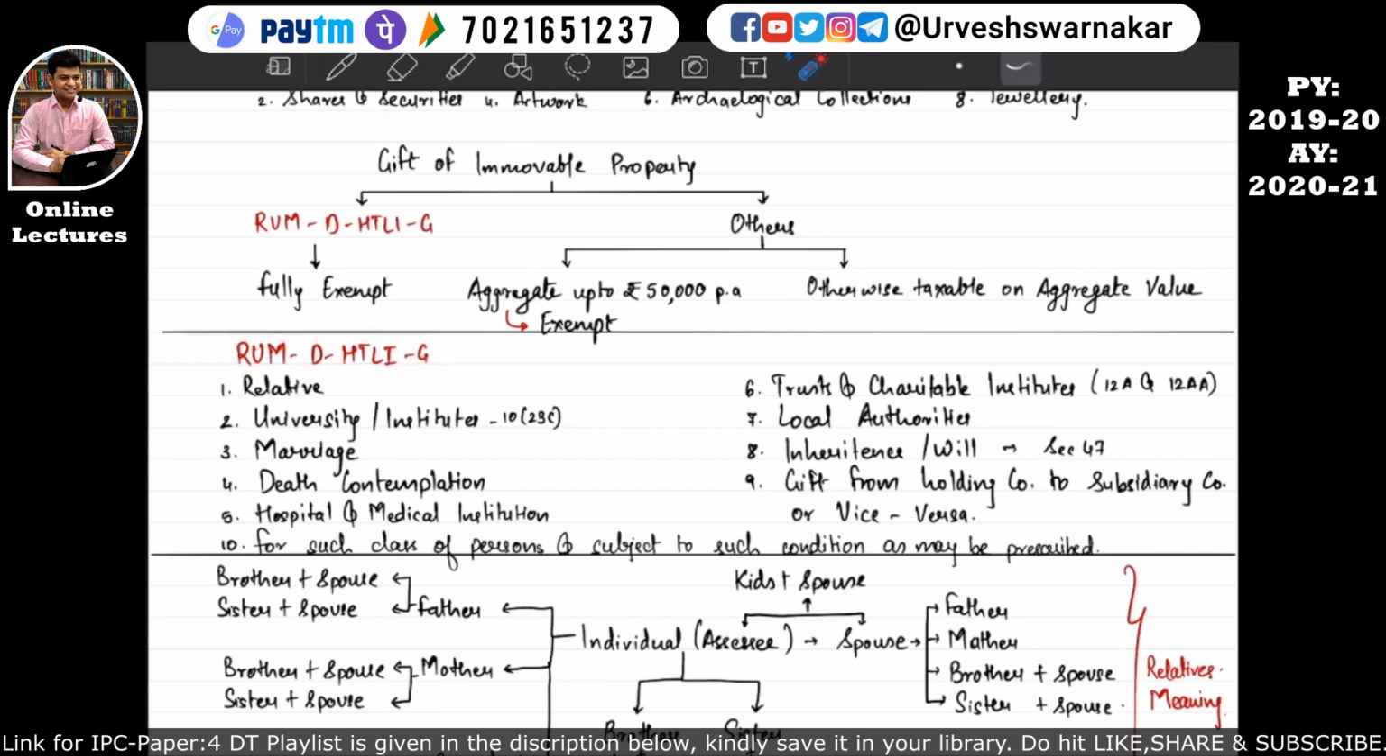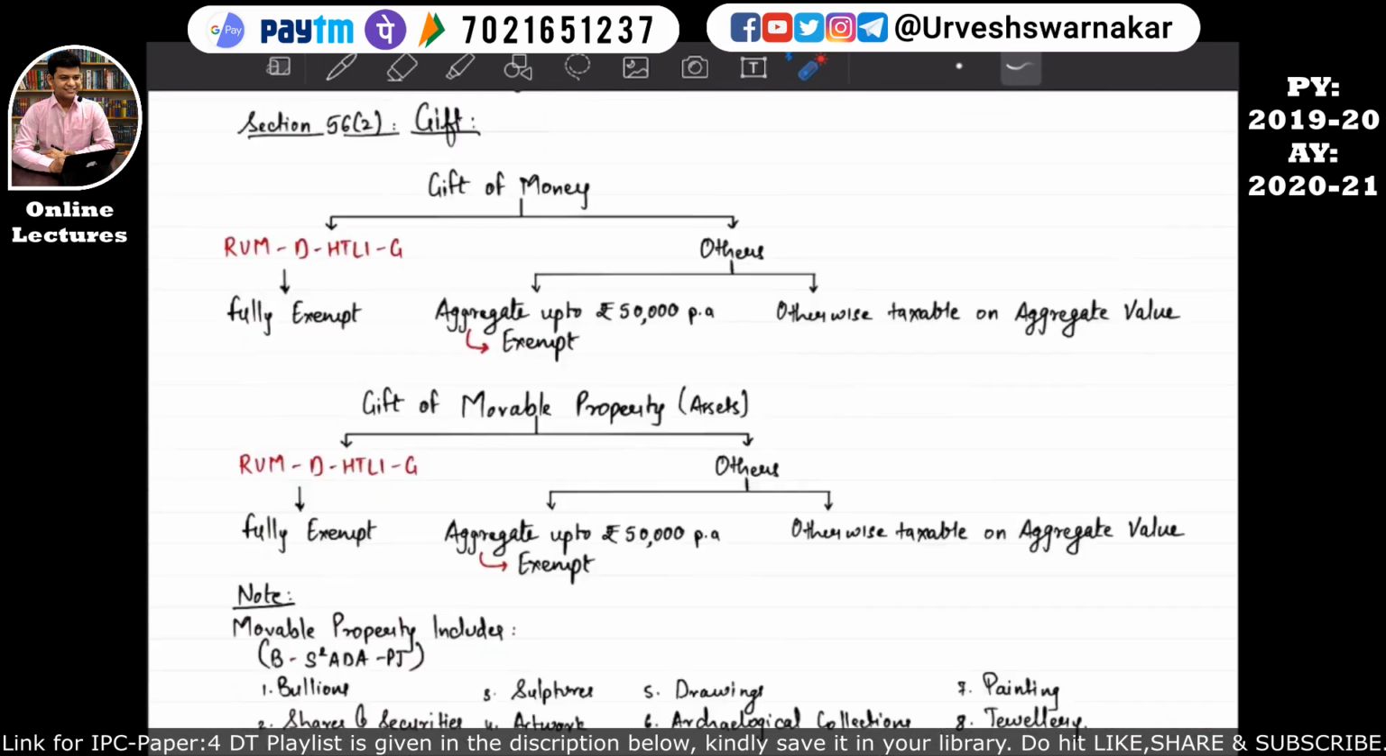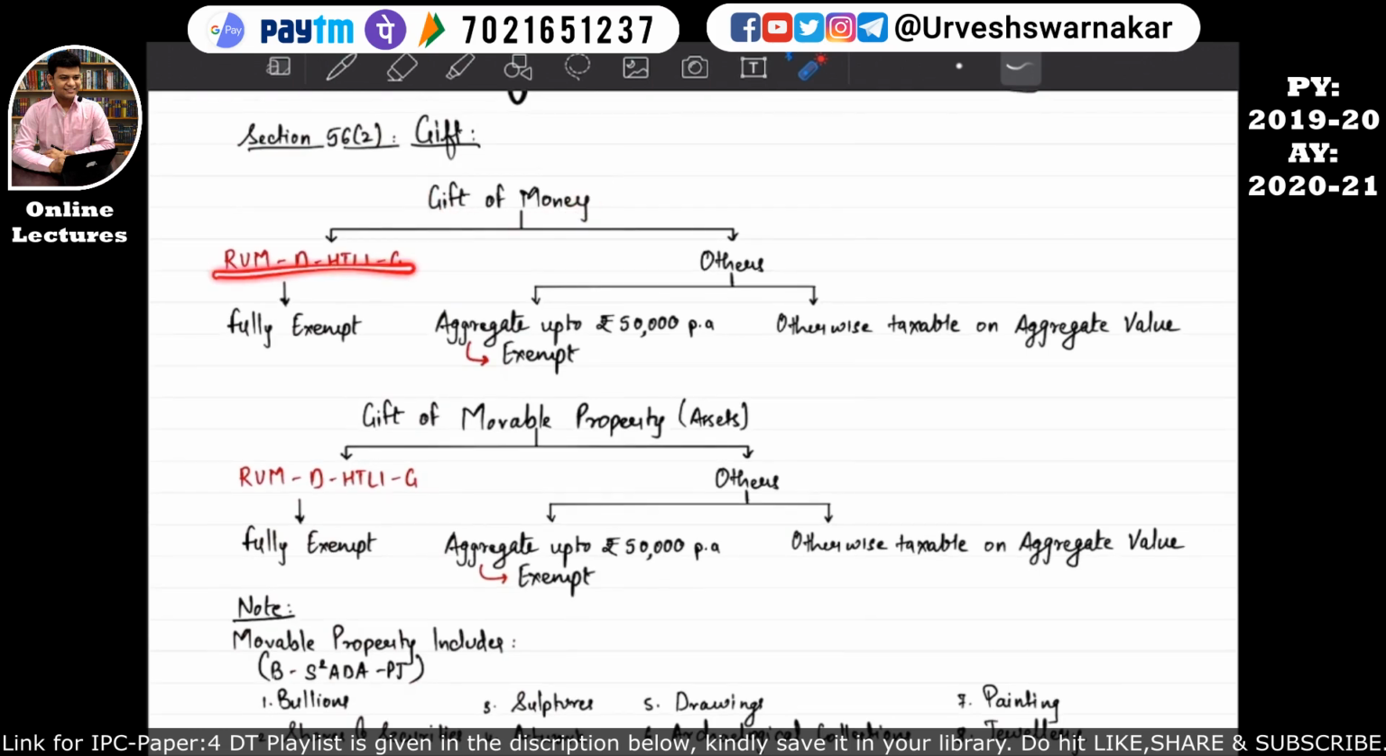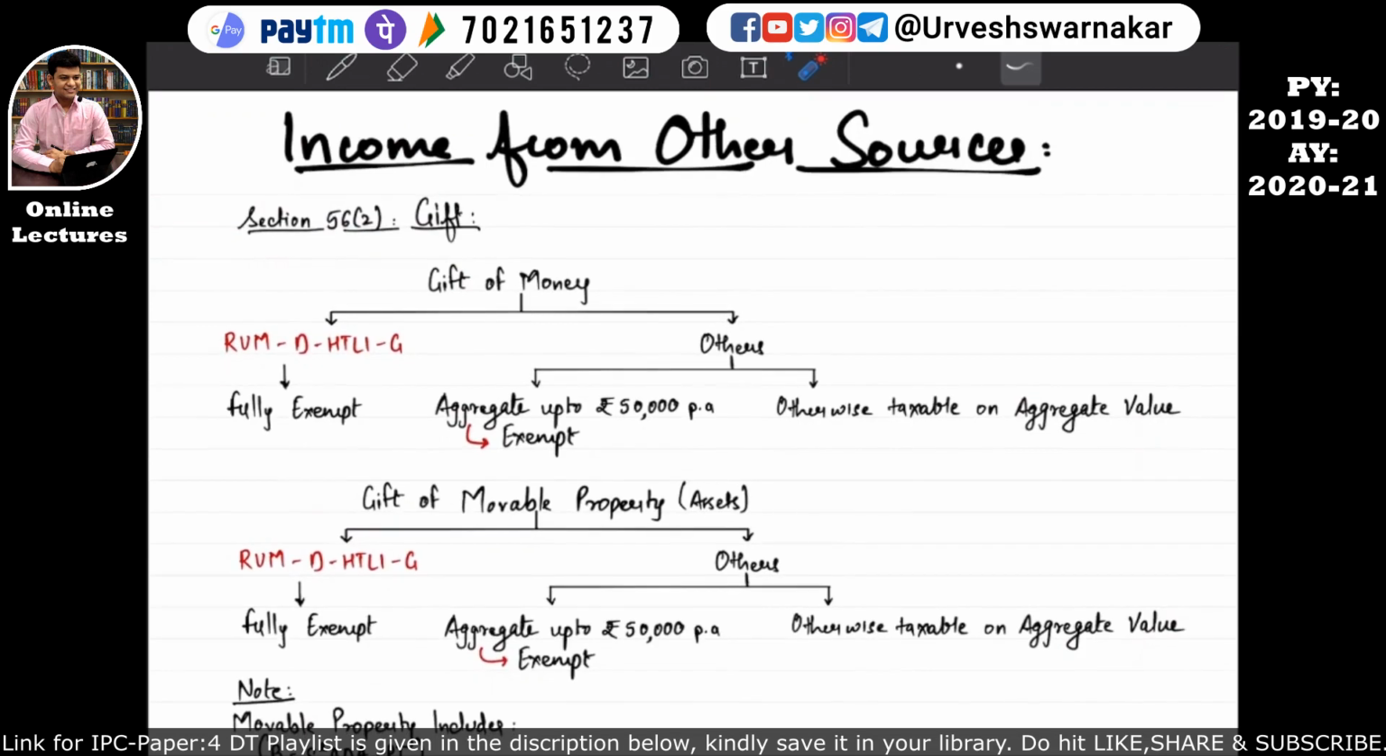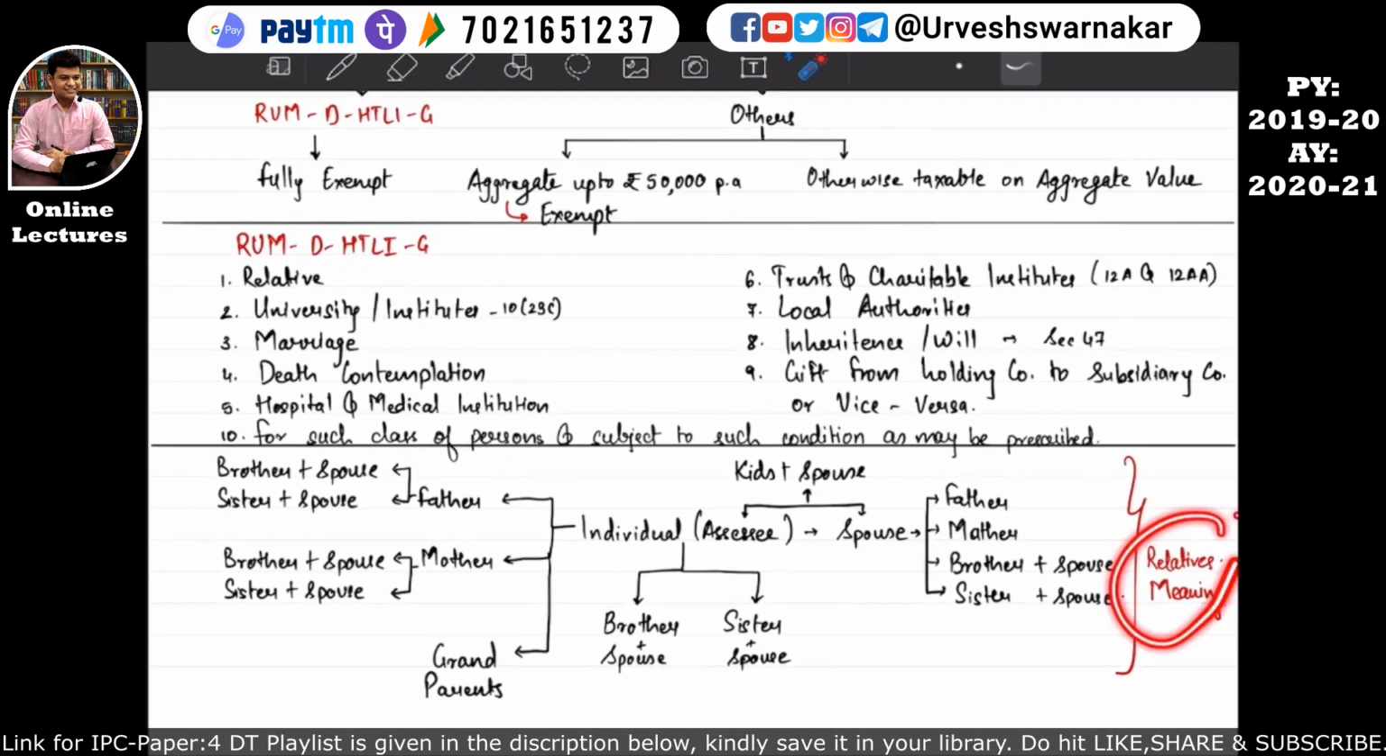Now understand in parts: if an assessee receives a gift of money from the relative, then whatever amount of gift has been received by the assessee will be fully exempt. I hope this is quite clear. Now let's understand the meaning of the relative. The meaning of the relative is given at the end of the page.